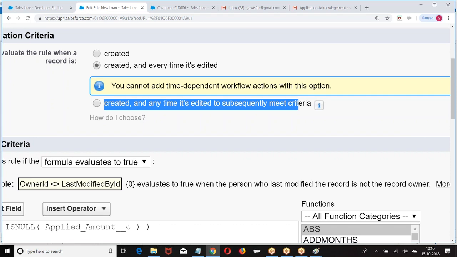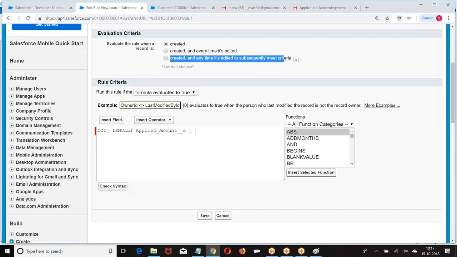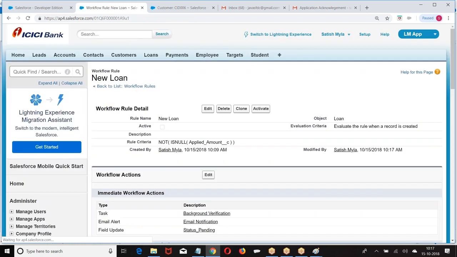So when can I create a time-based workflow action? I can create a time-based workflow action only when the evaluation criteria is created and anytime it is edited to subsequently meet the criteria. Okay. Now I have created the rule. Now I want to create the action.